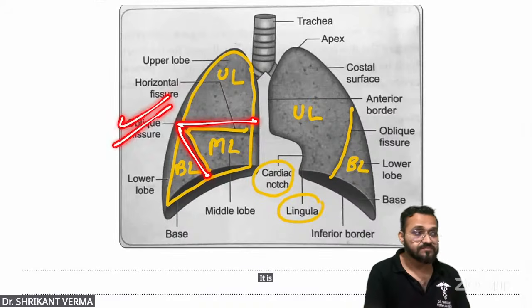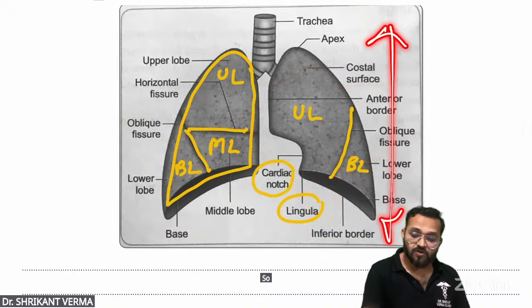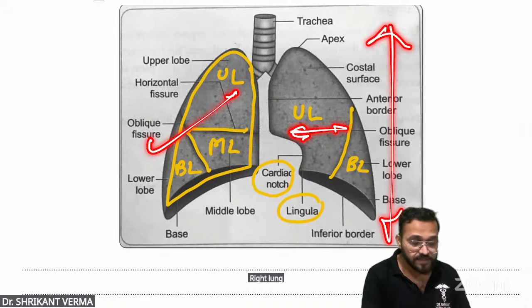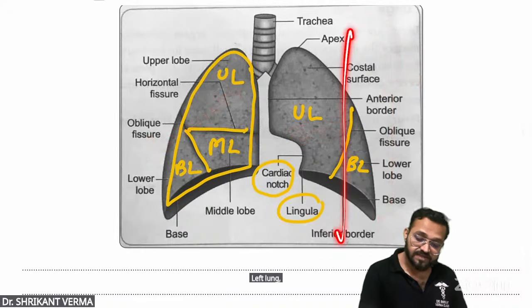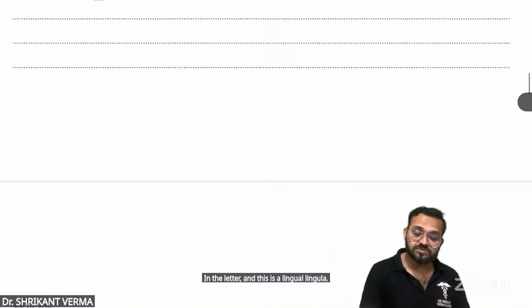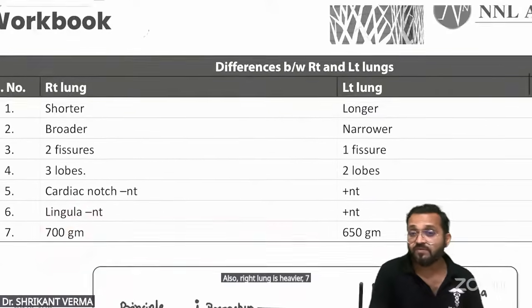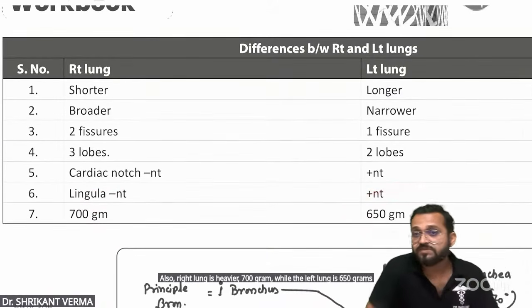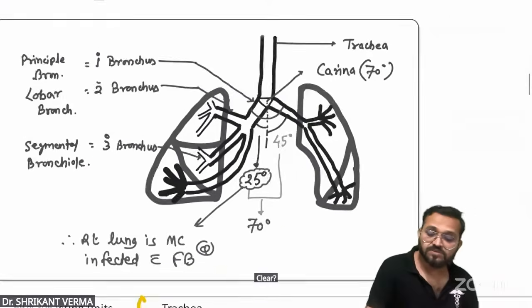It is heavy, but left lung, sir, no liver, so it is longer and narrower. Right lung is short but thick. Left lung is thin but long. Sir, here is cardiac notch in the left, and this is the lingula. Yes, so these are difference which is written here. Also, right lung is heavier, 700 grams, while the left lung is 650 grams. Is it okay, beta? Clear? Okay, sir.